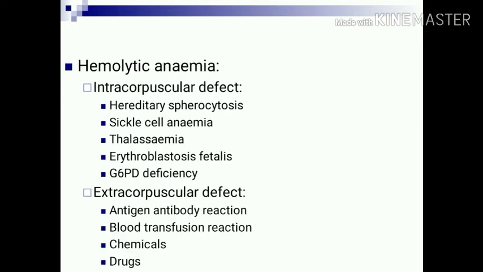Another variety of anemia is hemolytic anemia. It is due either to an intracorpuscular defect, meaning a defect in the RBC. Causes are hereditary spherocytosis, sickle cell anemia, thalassemia, erythroblastosis fetalis and G6PD deficiency. Whereas for an extracorpuscular defect, the causes are antigen-antibody reaction, blood transfusion reaction, and certain chemicals or drugs.